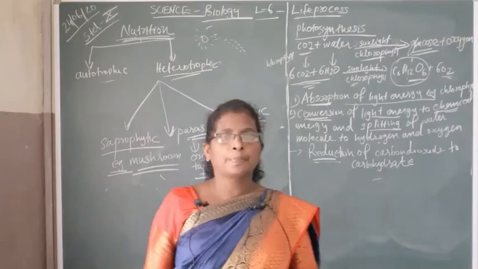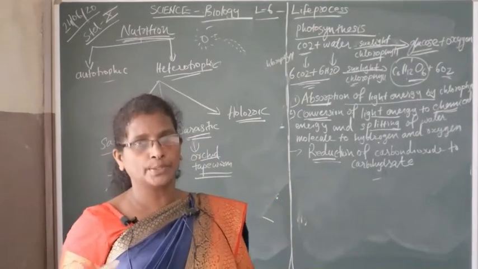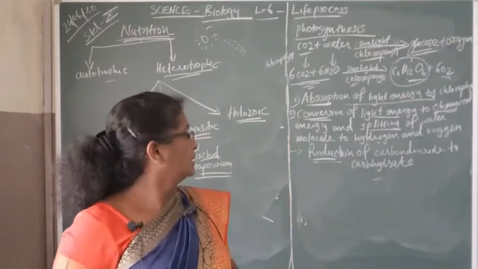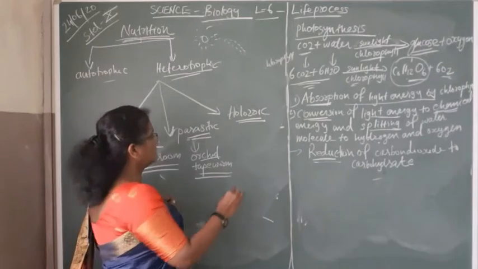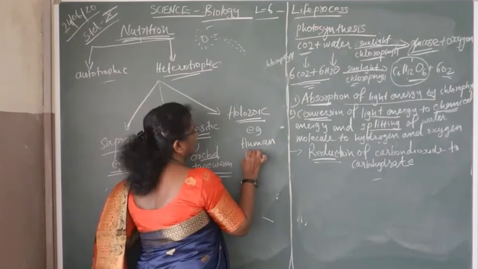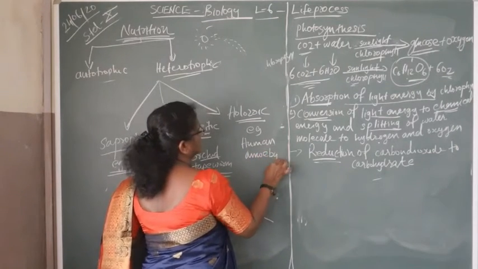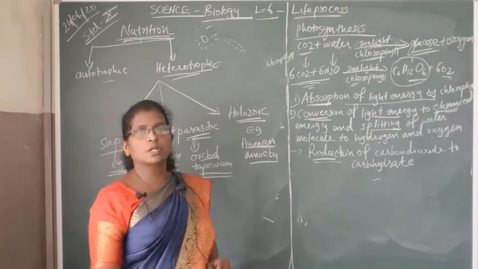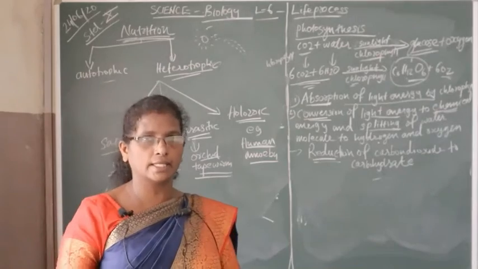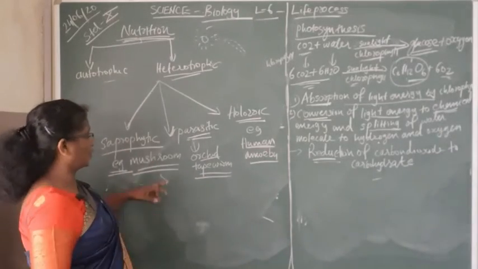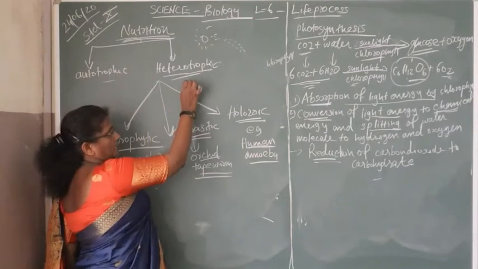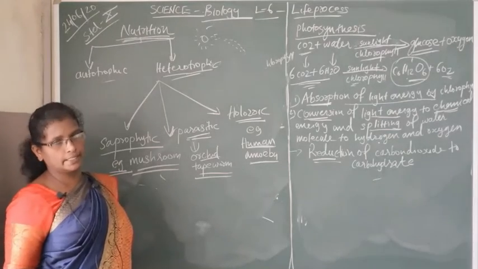Holozoic nutrition, where part of plants or part of animals or whole organisms are taken as food. That is called holozoic. Examples are human beings, humans and amoeba, or animals. All of these take part of plants or part of animals or whole organisms as food. That is heterotrophic nutrition, they cannot synthesize food. They depend directly or indirectly on others.